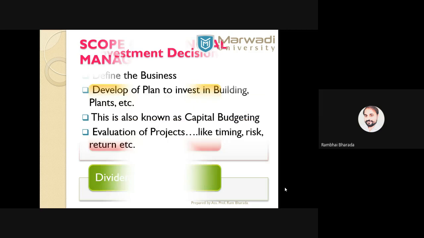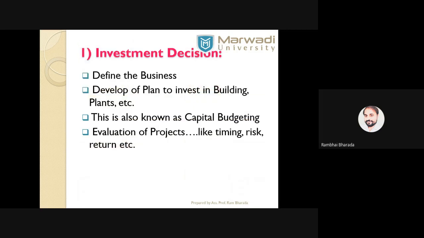So let's try to understand one by one, starting with the investment decision. First of all, we need to define our business plan, and then we go for the development of investments. Investment here means investing money in the business, that may be in a building, a plant, a factory, or machineries. In technical language, we call it capital budgeting. There is a separate unit, unit number 3, that is all about investment decisions and capital budgeting. Detailed practical questions we will do in unit number 3.